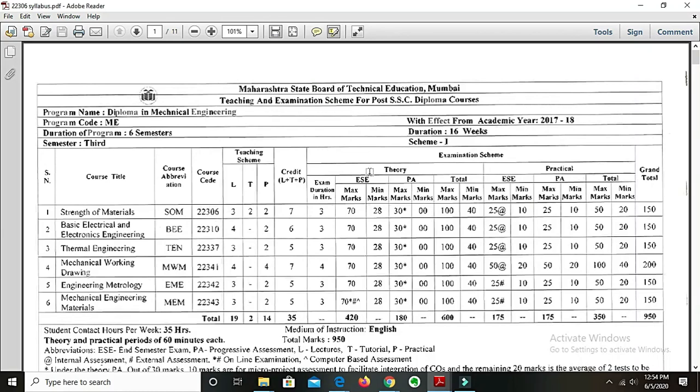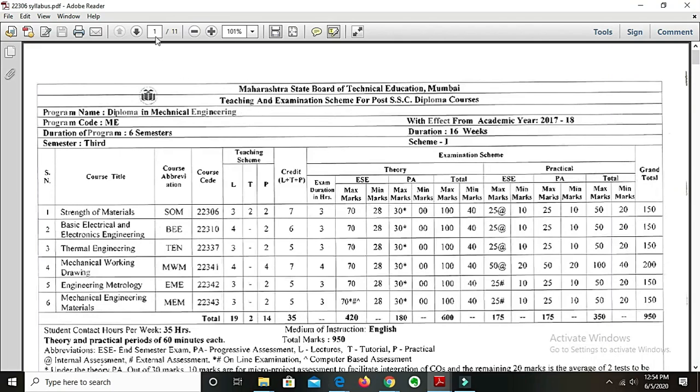Friends, this particular subject carries a theory paper of 70 marks. There is a progress assessment of 30 marks under theory. That is, there will be two tests of 20 marks each, and there will be 10 marks for your micro projects. Then under practical, we will have the end semester exam. It is internal in nature, that is, of 25 marks. Then we will have progress assessment regarding those practicals that we perform in our labs, that will carry 25 marks. So the total weightage of this particular subject SOM will be 150 marks.